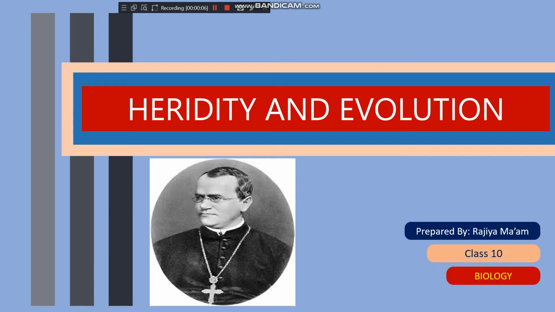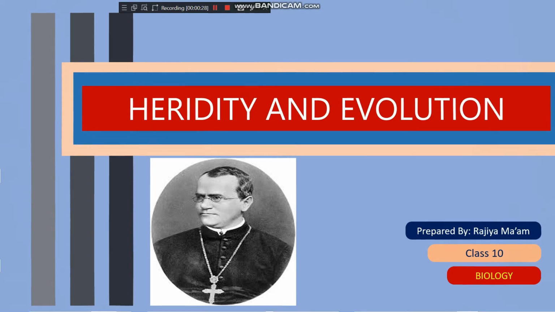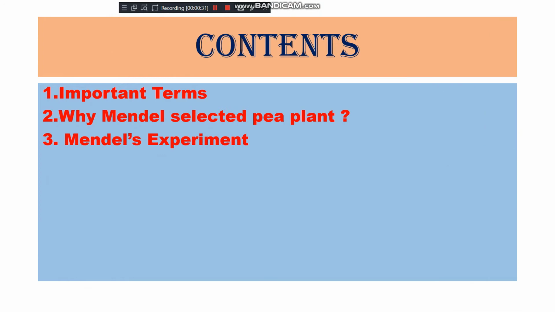It's biology for class 10, and our topic is heredity and evolution. It's a very interesting topic because in this we can come to know how the characters pass from one generation to another generation. In today's class, I will explain some more important terms, then why Mendel selected the pea plants and what Mendel's experiment is.